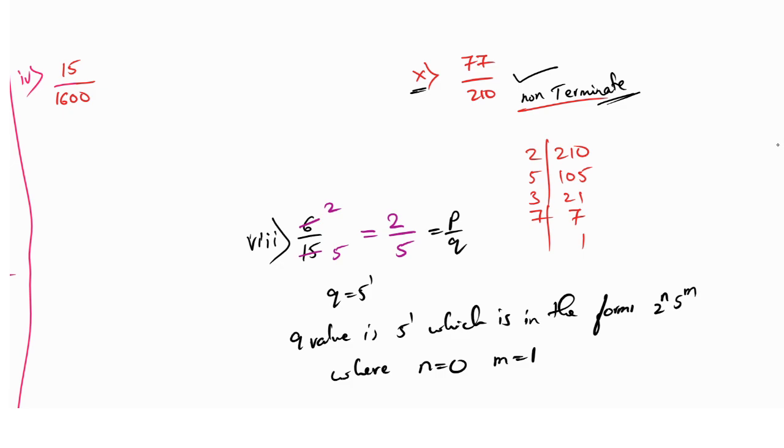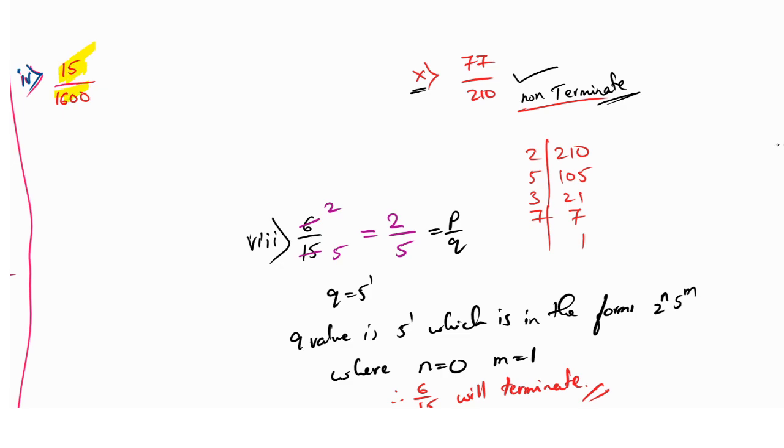For example, I will take the fourth question. Once I complete this, therefore 6 by 15 will terminate. Okay, I will take the fourth one and you can see here. Whenever a question is given, first we have to see whether there is a possibility of simplification. First, all of you listen. In question number 4, we have 15 by 1600. We have to see now whether it is possible to simplify further.